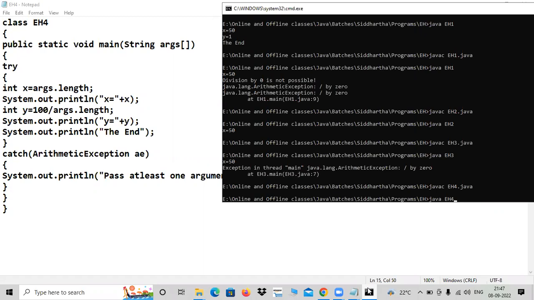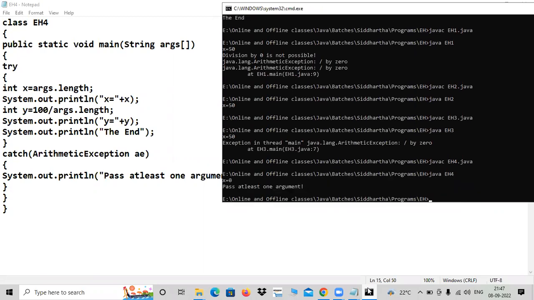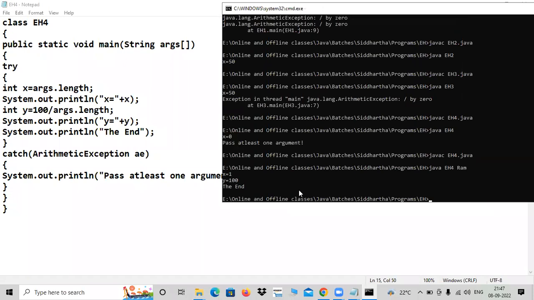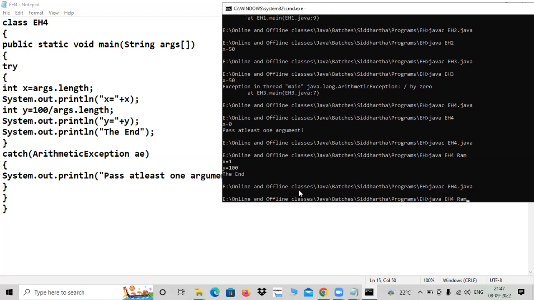I'm not giving anything. I'm hitting the enter key. See, done. x is 0. That is okay, we also know that. Pass at least one argument. Oh, I forgot, right? Then I will check my execution. This time I will go with one argument. I told you, Ram Gopal Verma, right? Ram, yes, 100. Perfect. If you go with Gopal, you will get 50. You can understand.